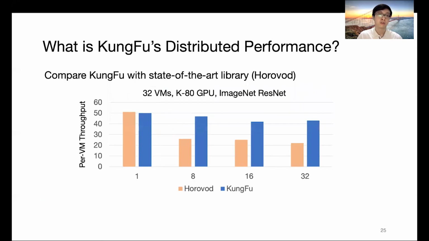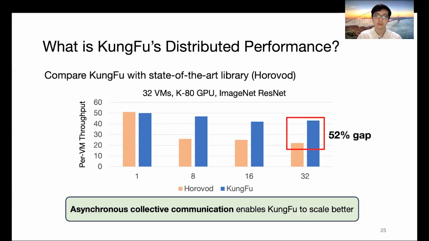We also compare KungFu's distributed performance with the state-of-the-art Horovod. We run the experiments in the cloud with 32 virtual machines, and each machine has 1 GPU. When we are training the ResNet model using 32 machines, we can see KungFu achieves 50% higher throughput than Horovod. This is mainly because the asynchronous collective communication avoids global coordination, and this allows KungFu to scale better.